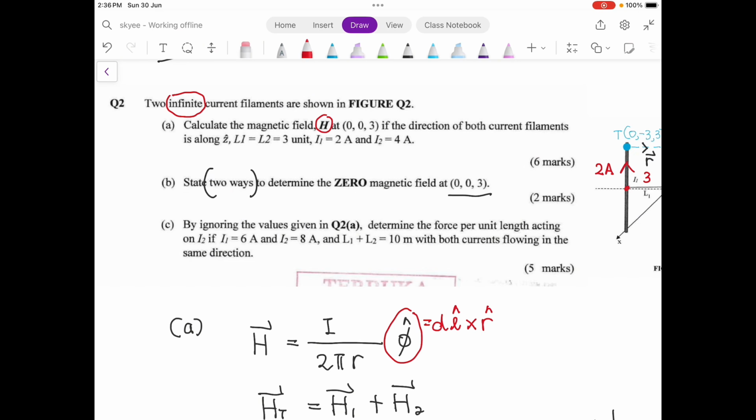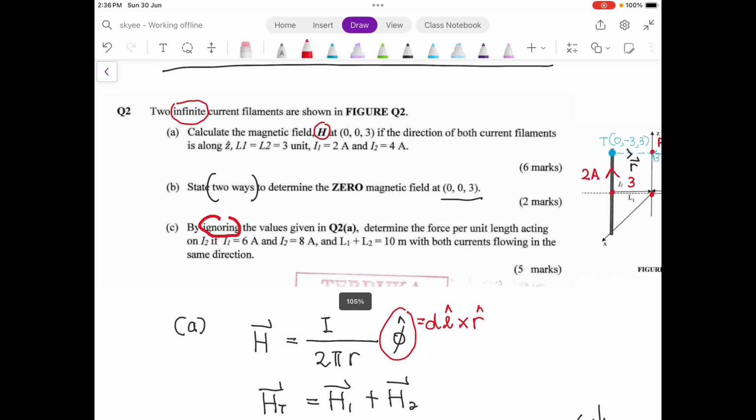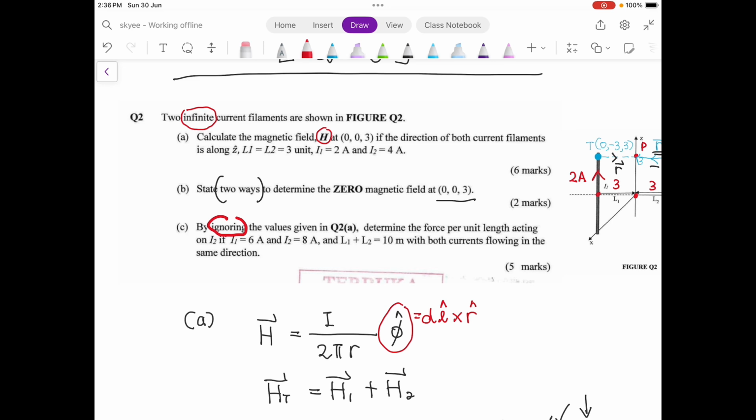All right, we go to question number 2C. By ignoring the value given in question 2A, determine the force per unit length acting on I2, which means that you need to find F2, if I1 is 6 ampere, I2 is 8 ampere, and L1 plus L2 equals 10, with both currents flowing in the same direction.